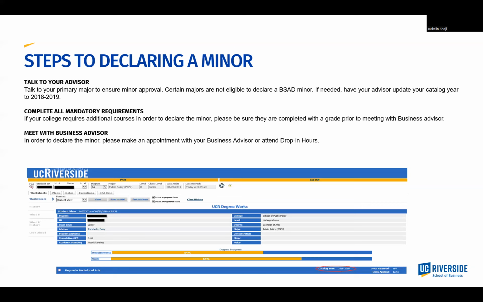Once you meet all the requirements for declaring, including the specific requirements set by your college, you can either come to drop-in hours or make an appointment with an academic advisor to fill out the paperwork to declare the minor. Remember that some colleges require that students complete the mandatory courses in addition to a certain amount of upper division coursework before they accept your application. This is why the meeting with your primary advisor is very important.